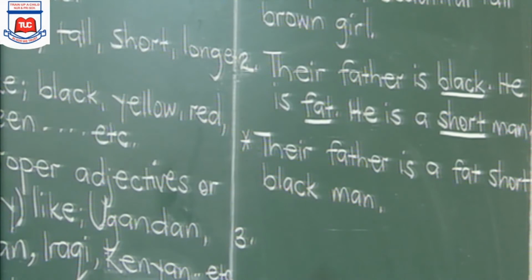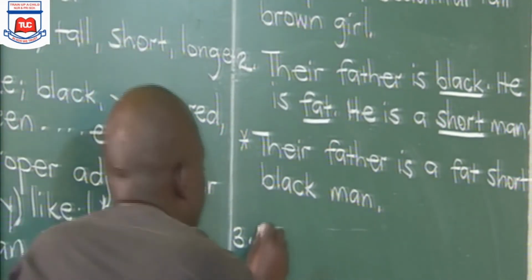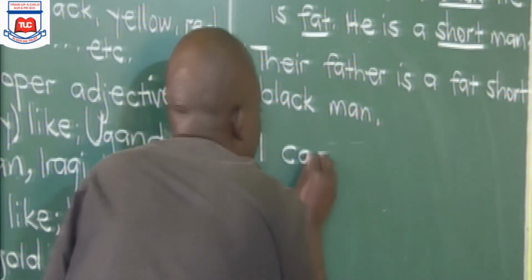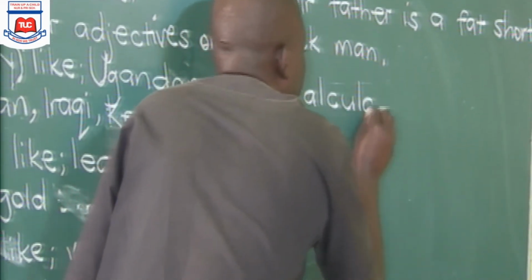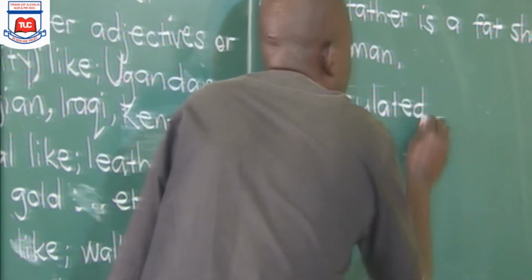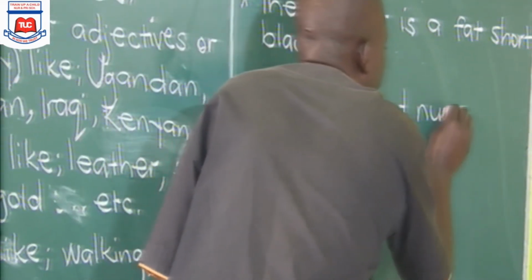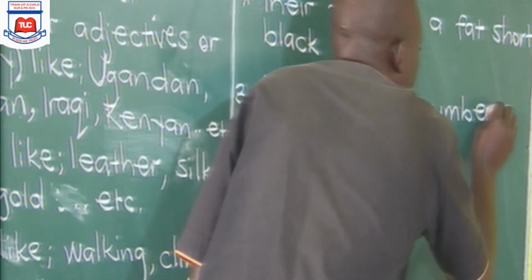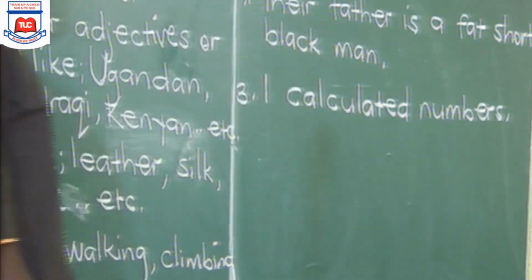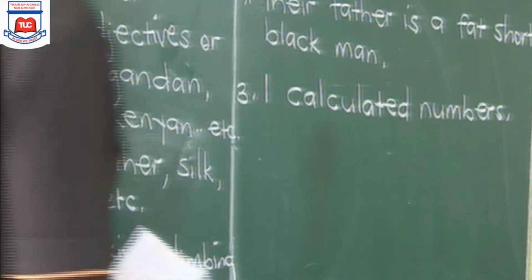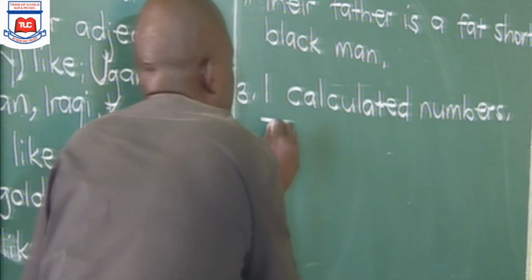Example 3 is saying, I calculated numbers. They were simple.